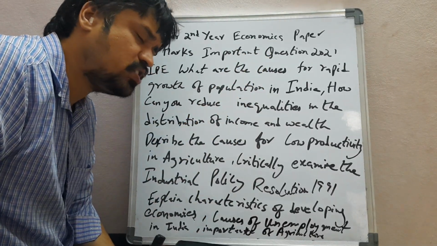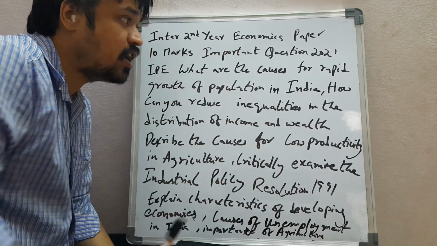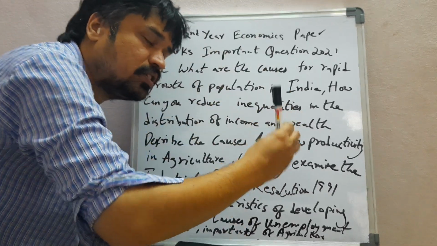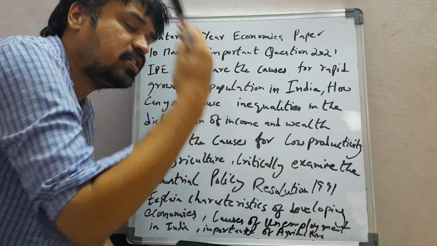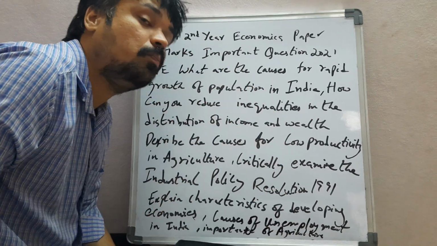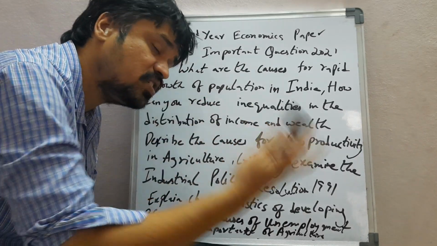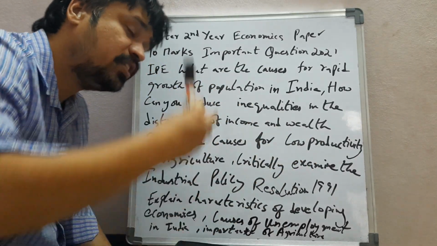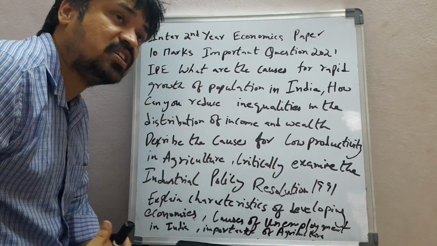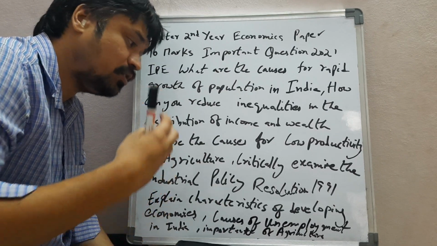Finally, I suggest each and every student to understand the meaning of the questions. If you understand the meaning of the question, it is very easy for you to write any kind of answer in the public examination. The meaning of the question: what is agriculture? What are the causes of unemployment in India? What is the importance of agriculture? Why do we use agriculture? Without agriculture, what are the losses?